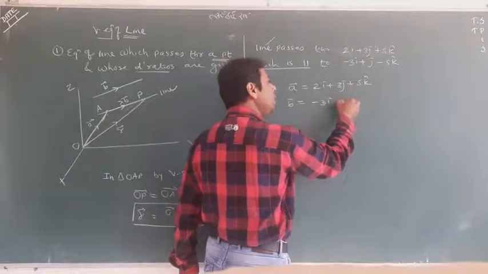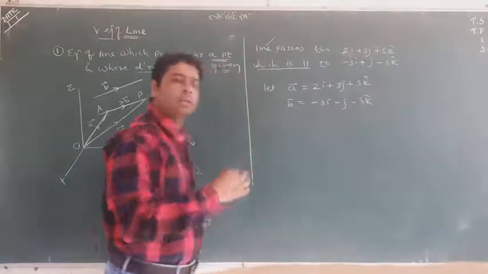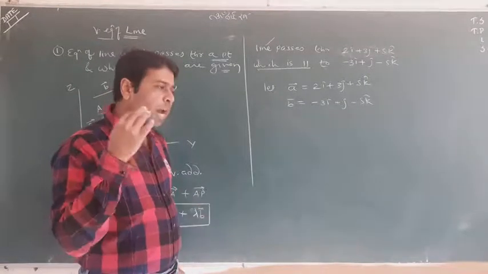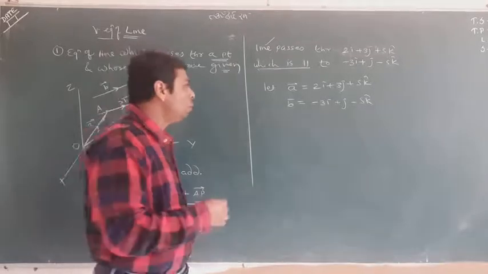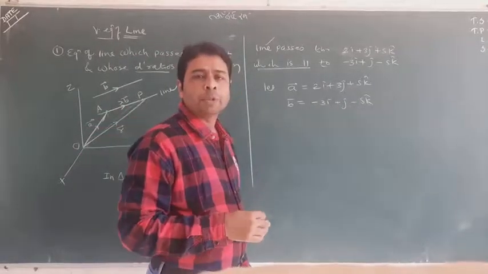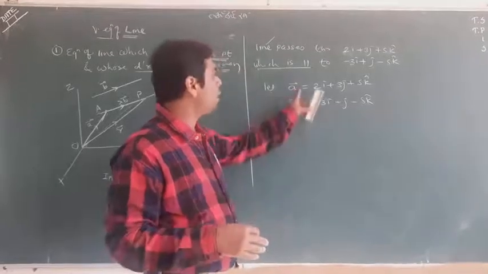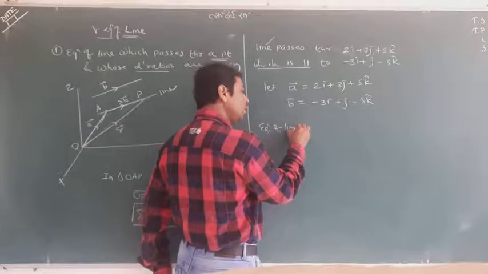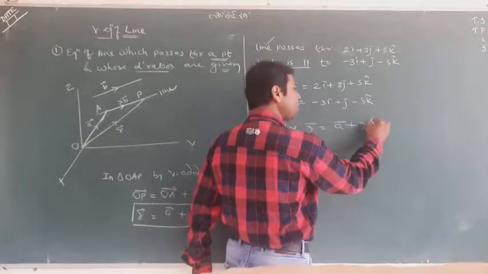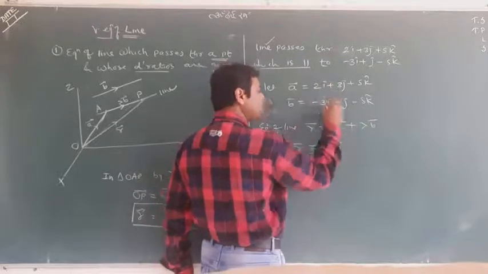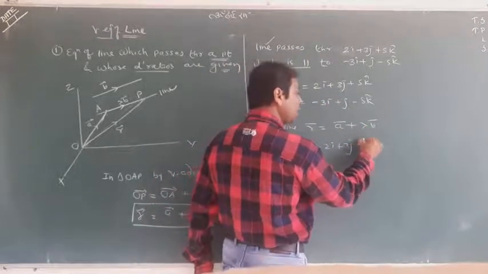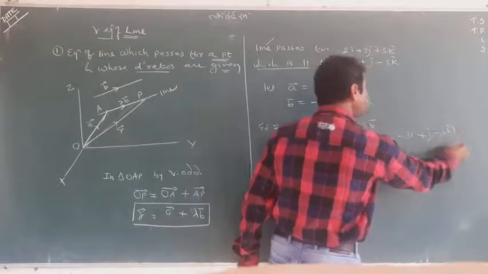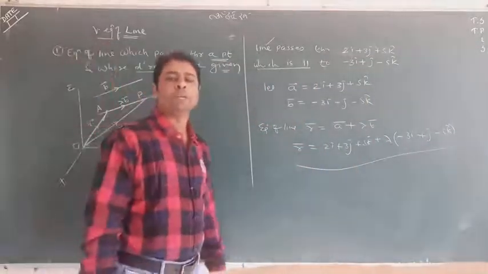It is very simple. Just try to catch the language, try to understand the language. You just have to enter into this concept, try to understand it, and you can get it easily. Now a and b you are having, so the equation of line is r equal to a plus lambda b, where a is 2i plus 3j plus 5k, and b is minus 3i plus j minus 5k. This is the answer. It looks very awkward, but it is correct.